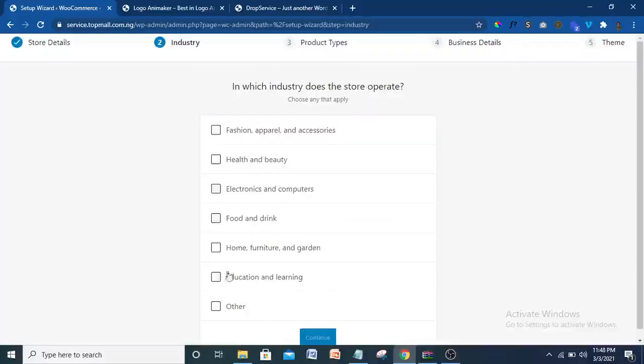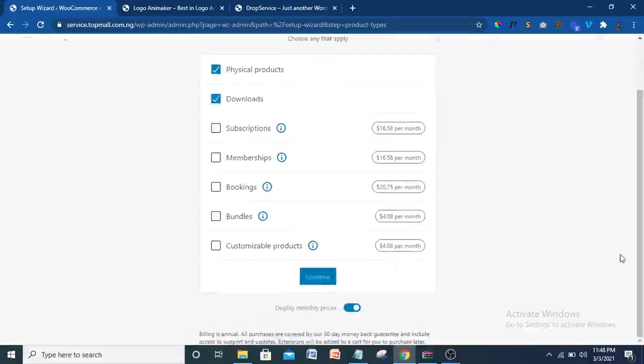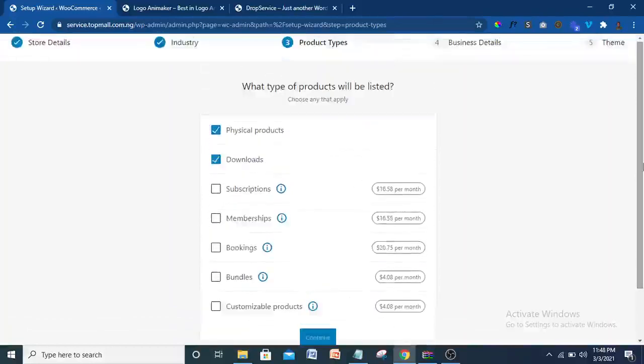Not that important. I'm just going to choose. Let me choose fashion. Okay, continue. You can choose anything here. That will not determine anything on your website. So download. Click on download. Click on continue. All right, so that being done, we are going to